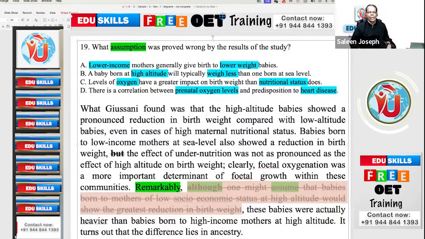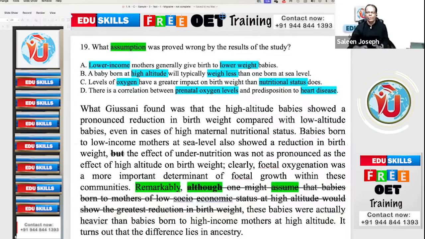"These babies were actually heavier than babies born to high-income mothers." Rich mothers. Although one might assume that babies born to mothers of low socioeconomic status, meaning mothers who have less money, the kids of the poor people will have less weight. That is the assumption.